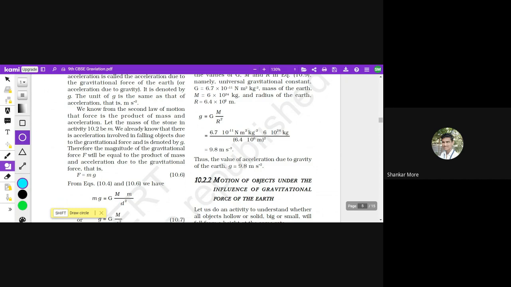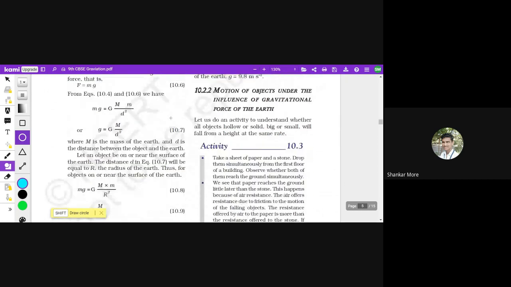Now we have a different formula for force as well, that is capital G into capital M into small m divided by d square, राइट. सो इन दो फॉर्मूलाज को हम इक्वेट करेंगे, F is equals to mg और F is equals to जो अर्लियर हमने फॉर्मूला सीखा वो. सो इससे क्या होगा, this m will get cancelled with this m, and we would have small g is equals to capital G into capital M divided by d square.